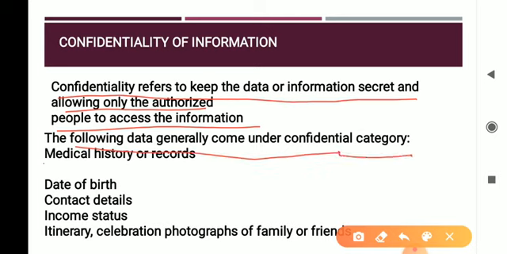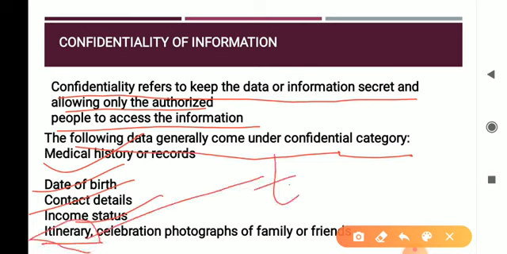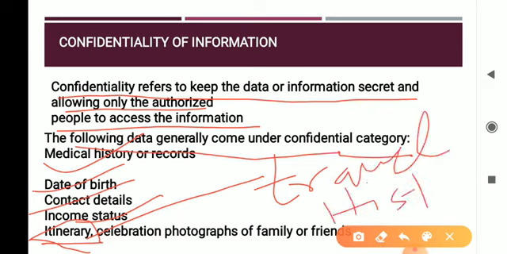That is the medical history, date of birth, contact details, income status, itinerary. Itinerary means travel history. Now, celebration photography of family and friends. These are confidential information. They belong to such records, and they belong to confidential data.